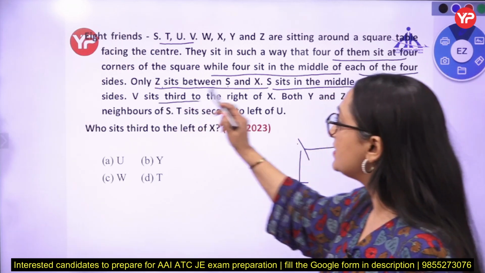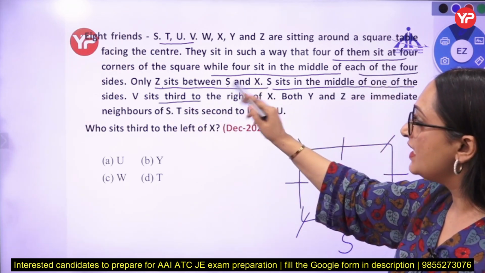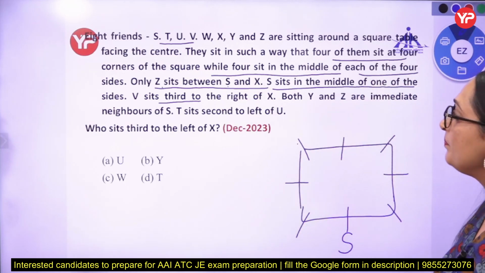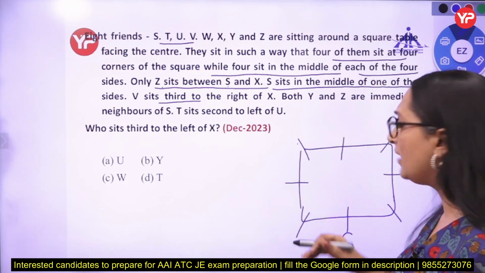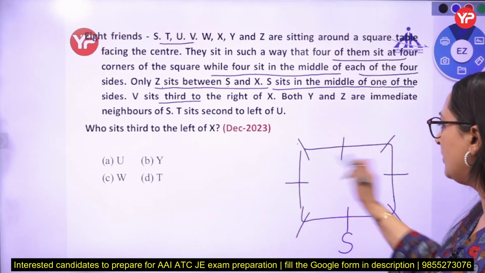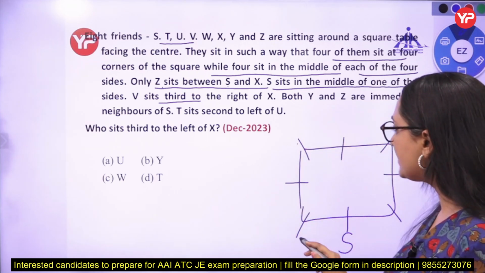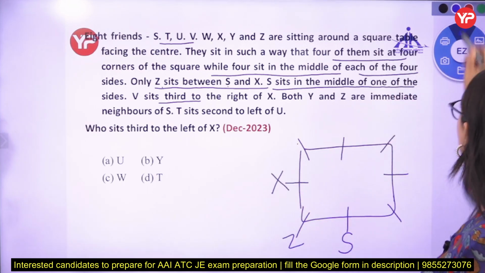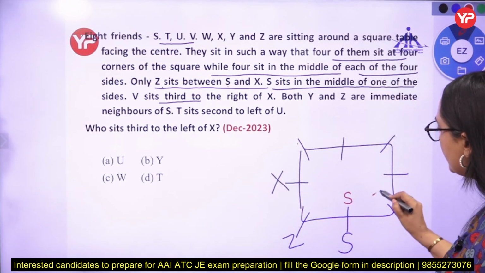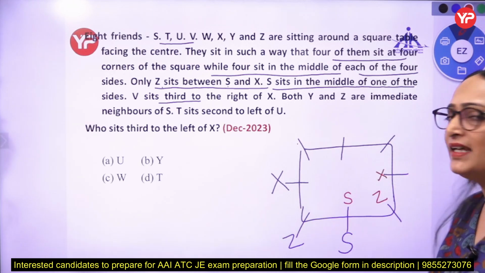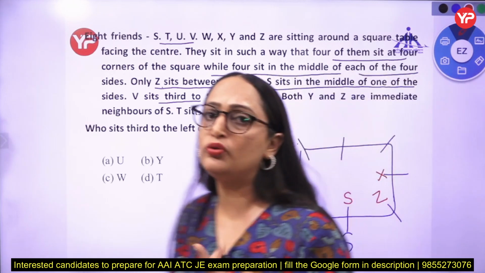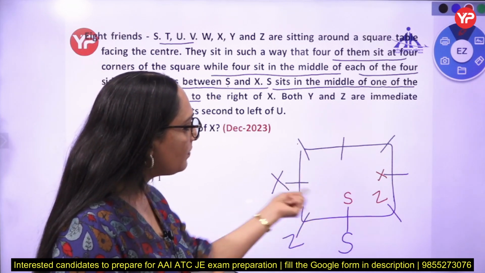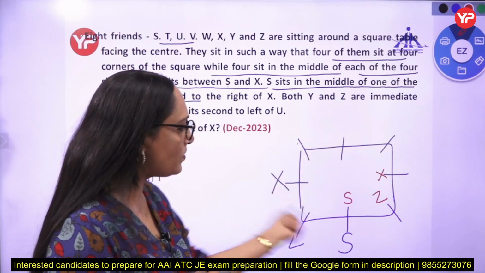So Z is between S and X. We can make 2 possibilities, one inside the table and one outside the table. In the paper we don't have that much time to draw 2 square tables, so I will show only one possibility inside the table and one outside the table.